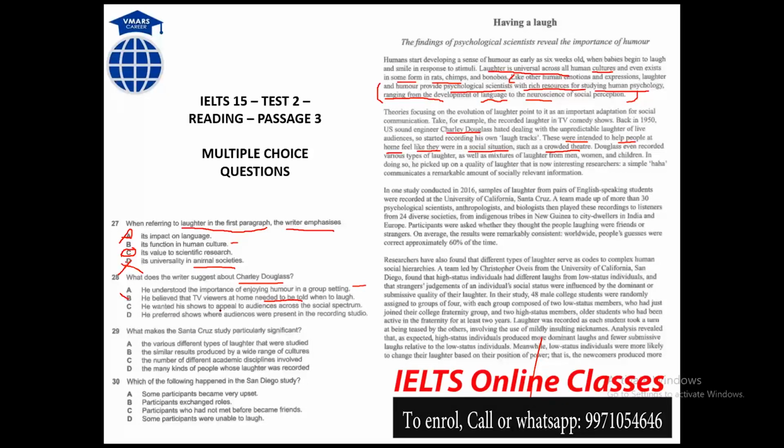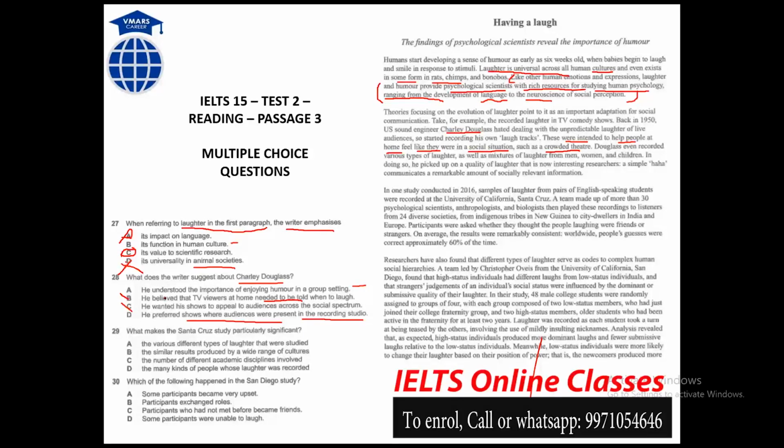He wanted his shows to appeal to audiences across the social spectrum. Here again they are telling that he wanted the show to appeal to others. Again, there was nothing about the show looking nice to others. He preferred shows where audiences were present in the recording studio. No, though they were talking about recording, if you break down these two sentences, they are not related to what is written in the paragraph.